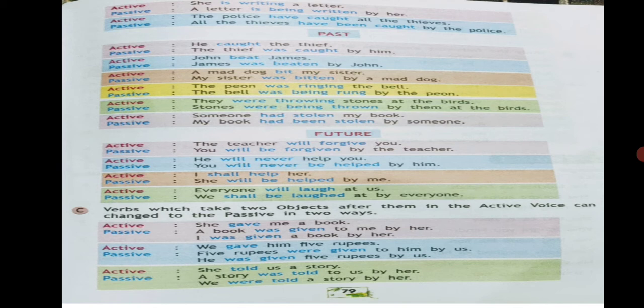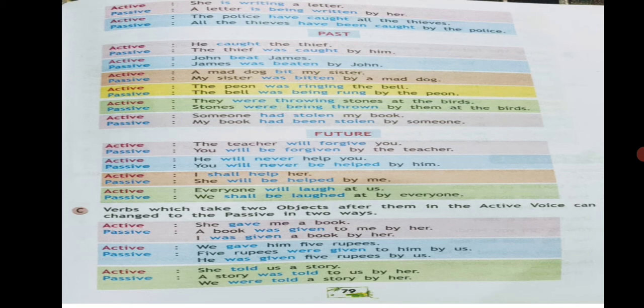Was. Can you understand with the word was only? It is past tense. The peon was ringing the bell. The bell was being rung by the peon. They were throwing stones at the birds. Stones were being thrown by them at the birds. Someone had stolen my book. My book had been stolen by someone.